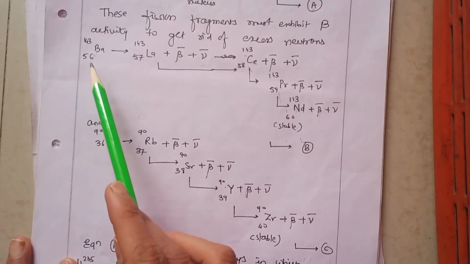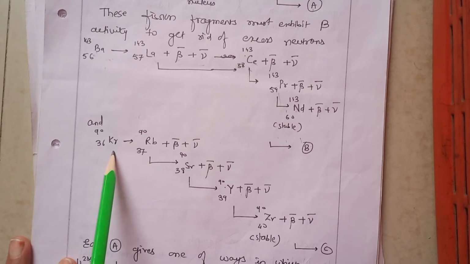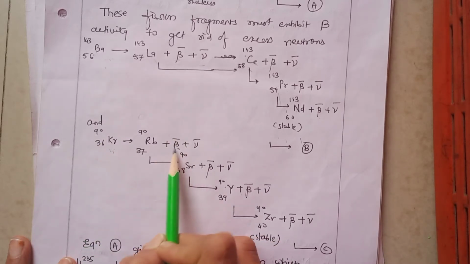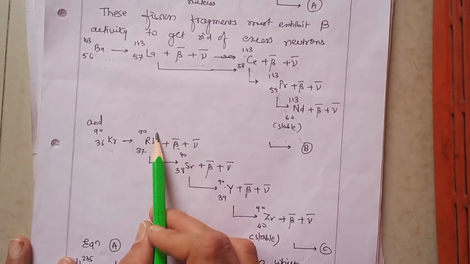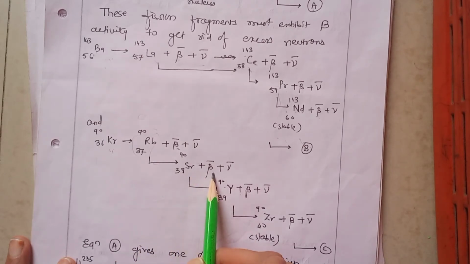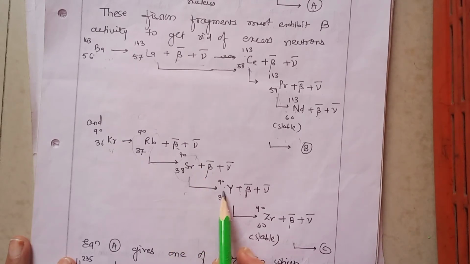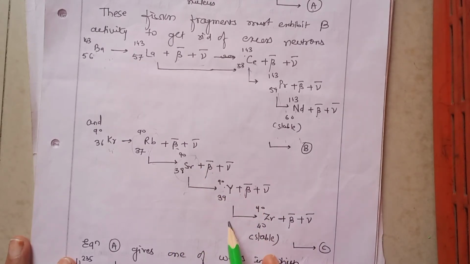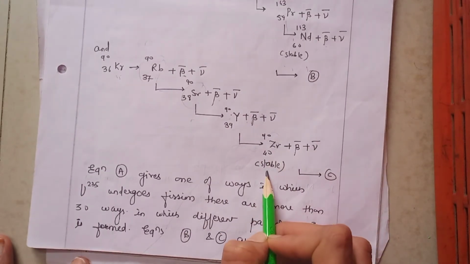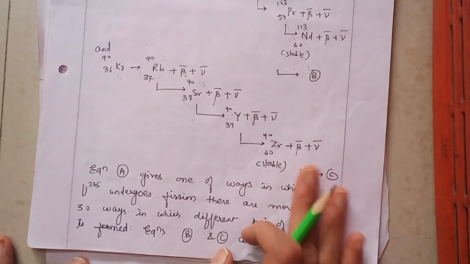Similarly, in the case of barium, the krypton formed as the other fission fragment also has excess neutrons. To get rid of them, this krypton nucleus also shows beta activity. It emits beta particles and forms this nucleus. This nucleus again has excess neutrons, so it again shows beta activity and forms the next nucleus, emitting beta particles again. The Zr which is formed here is stable, so this chain of reaction stops here.